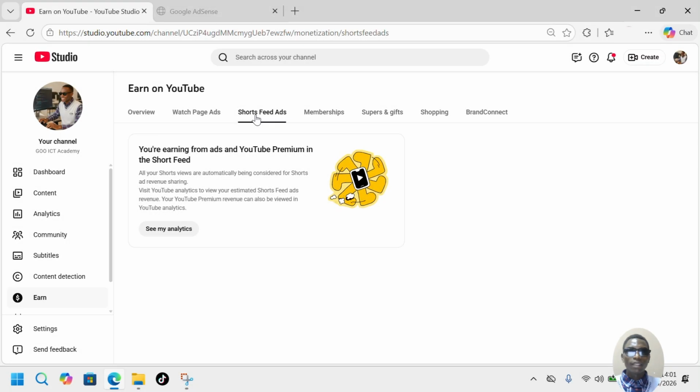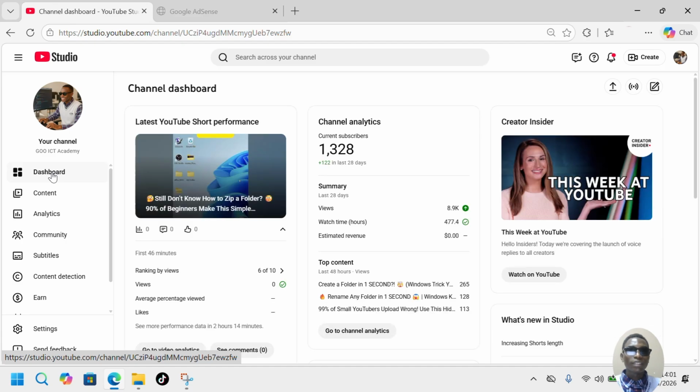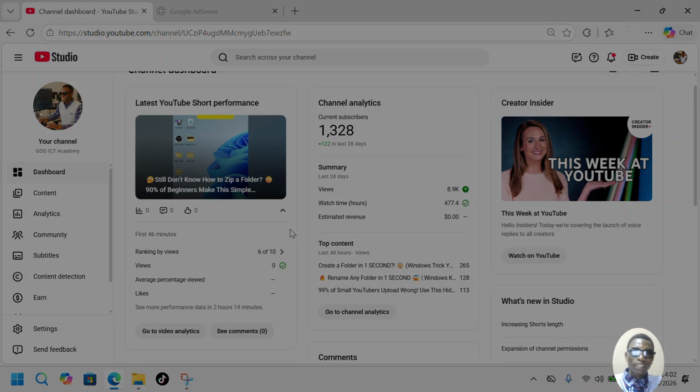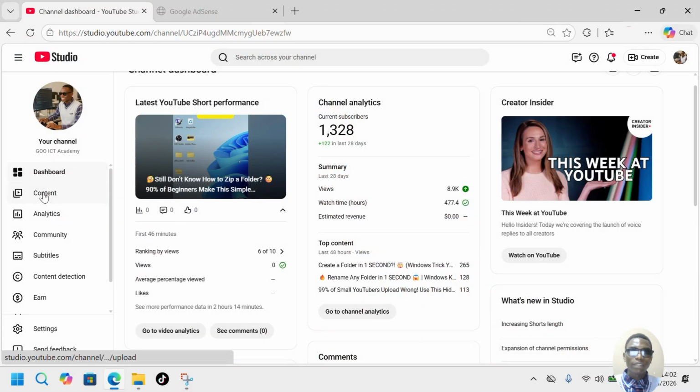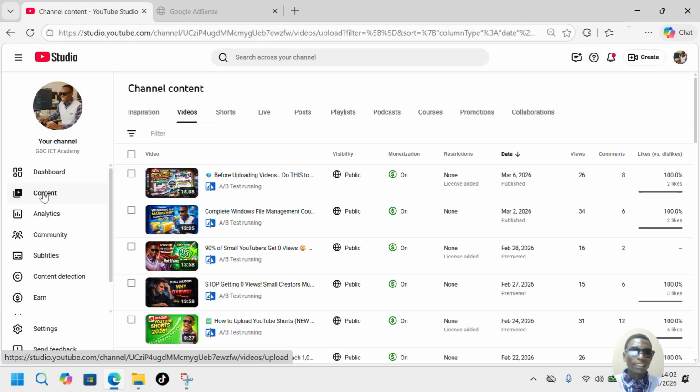Yes. Now to check whether they are really monetized, let us come to our real dashboard here. Then as you see, we already now have an icon here showing our current estimated revenue. As they tell us there, here you can also check our current estimated revenue. As you see, it is 0 now because we are no longer starting to earn any money, because we are only just opening them, right? So here let us check for contents to see whether our videos are monetized.